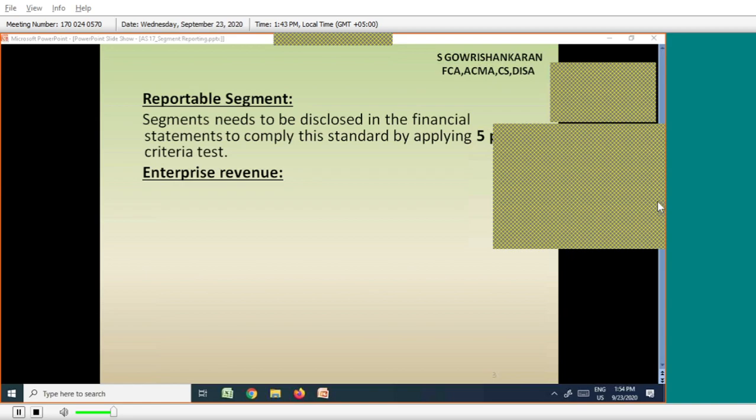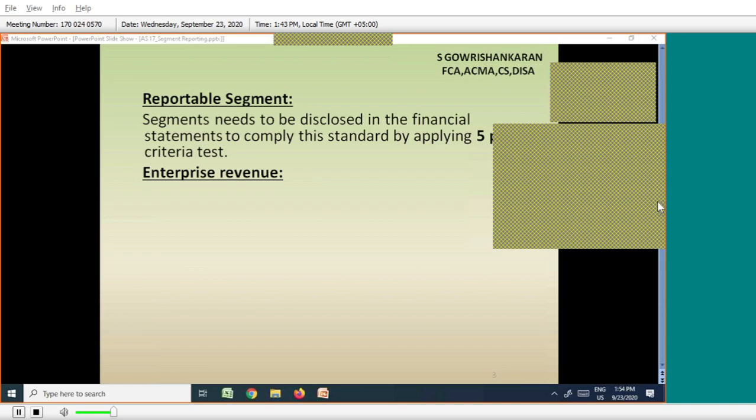So what I'm trying to say is, segment revenue means, for a particular division or particular branch, the sales they are making to external customers as well as the sales made to the other divisions. Both are considered as sales only.